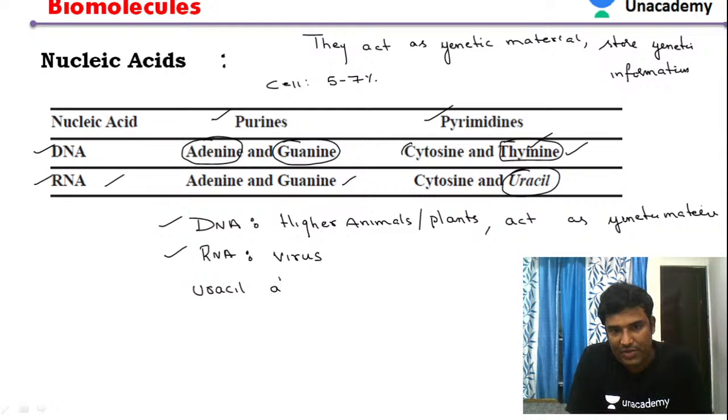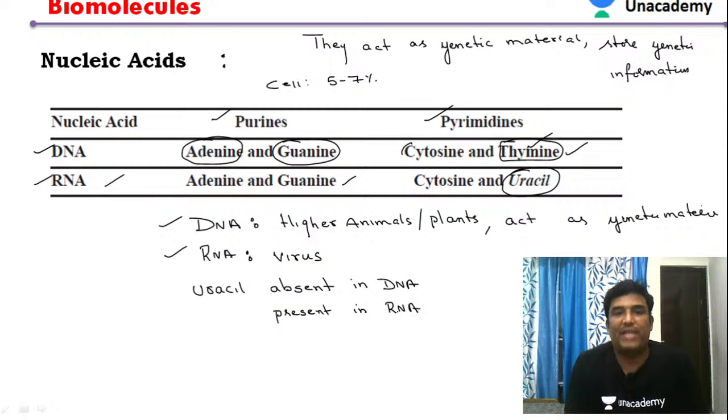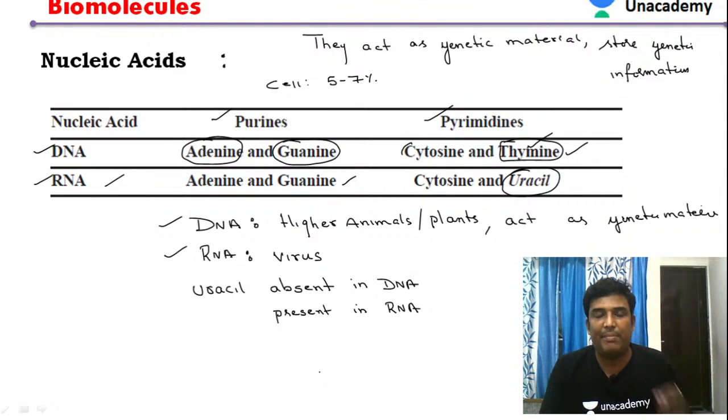Uracil is absent in DNA, and it is present in RNA. So uracil is absent in DNA, but it is present in the case of RNA. That is a major thing.